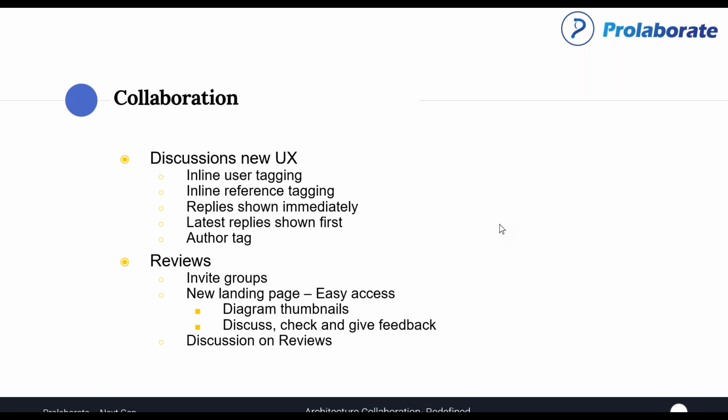With collaboration, the new user experience that we have enabled makes it easy to tag your users or user groups. You can very quickly look at real-time replies. So if someone else is also replying to your discussion, you will see that on a real-time basis. All these are not new in the tools that we are using today. If you're using the Facebooks and LinkedIns and Twitters and things like that, we can see all this in those tools. We have just incorporated all the emerging trends into this tool as well,